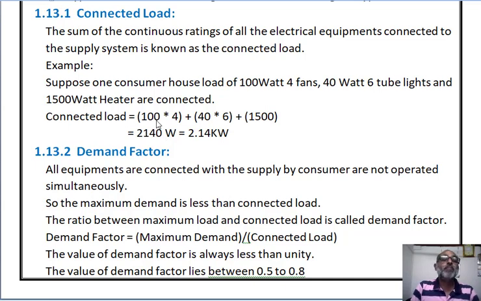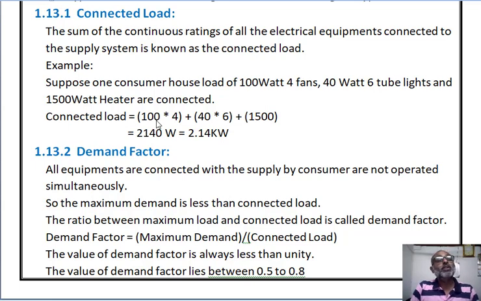Now next, the demand factor. All the equipments which are connected with the supply by the consumer are not operated simultaneously. Already I told you, we have installed them, but we are not operating all the equipments connected to the power supply system at the same time.